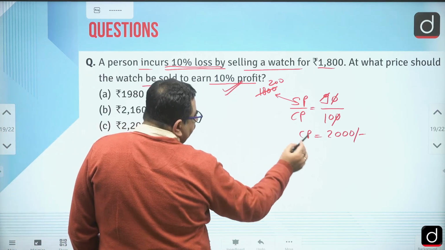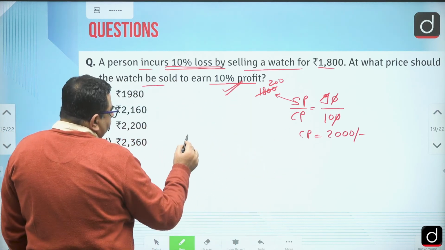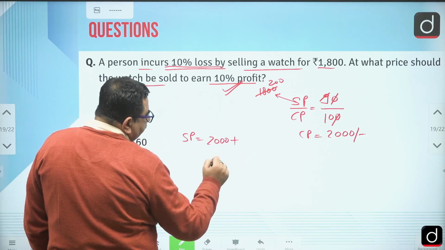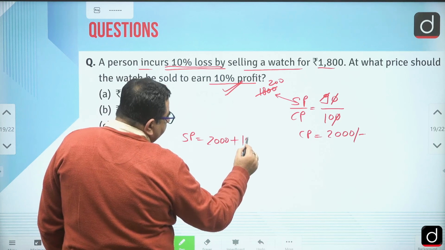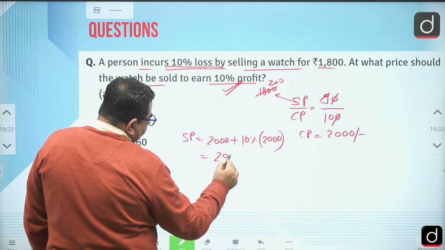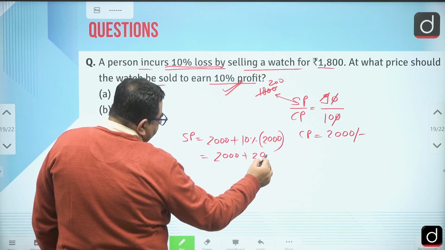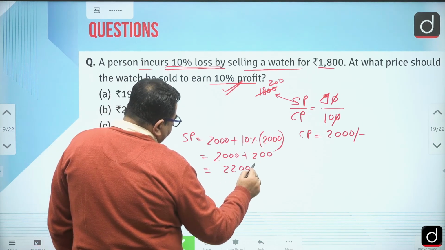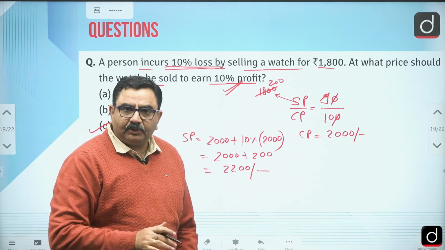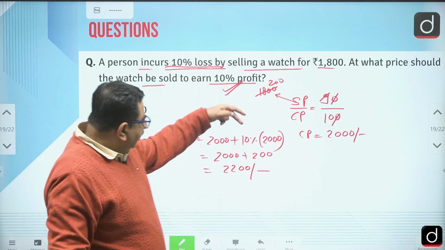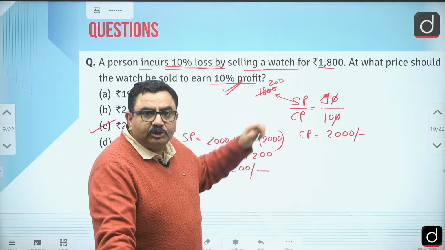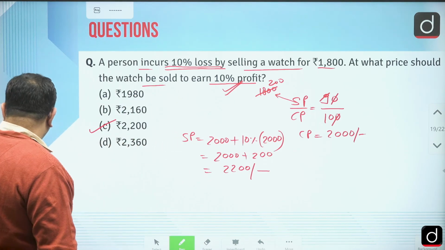Now at what price should the watch be sold to earn 10% profit? So profit or loss is always on cost price. So selling price should be what? 2000 cost price and plus profit. What is profit? 10% of cost price. So that is 2000 plus 200. So my answer is what? 2200 rupees. Okay. So very simple questions. Okay, and you should be learning what one is P is equal to M minus D. Second is this ratio of SP and CP. This is also helpful.